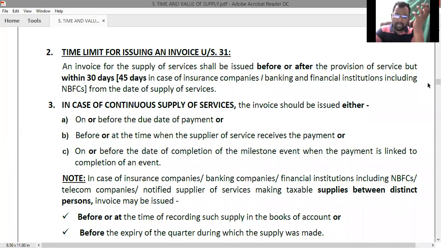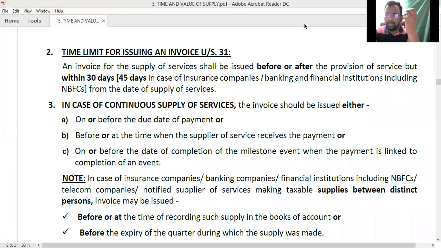The best example I can give you is broadband connection for internet services. Once we have taken the broadband connection, we are going to use it for a continuous period. We don't take the broadband connection for 1 month or 2 months' sake. We will take it for a longer period.